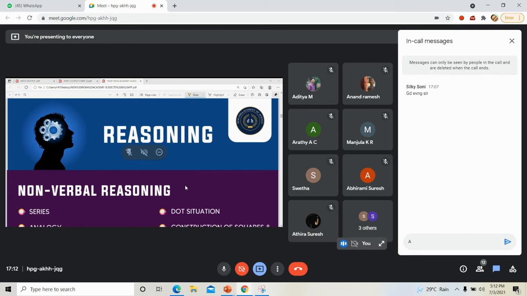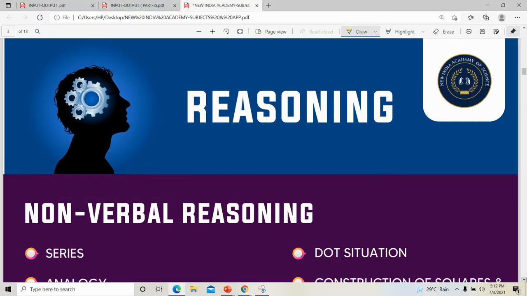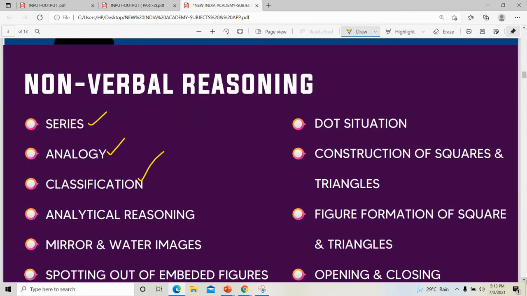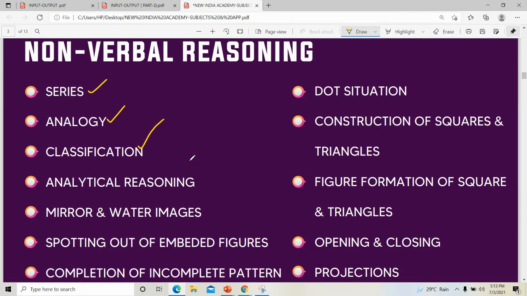So, non-verbal reasoning contains a lot of figures. There are series of figures, then analogy, classification, analytical reasoning. We already did that. Analytical reasoning, or we can say counting. Do you remember that counting section? Counting of triangles, counting of rectangles. That portion is analytical reasoning, or counting.